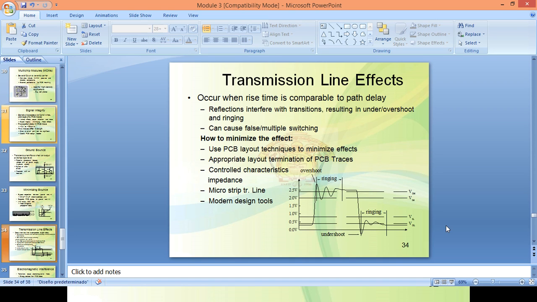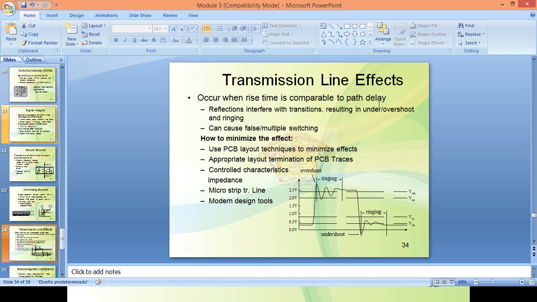The transmission line effect occurs when the rise time is comparable to the path delay, that is, when the time for transition between the logic levels is shorter than the propagation delay. It causes reflection at the driving as well as the receiving end of the paths on the PCB.